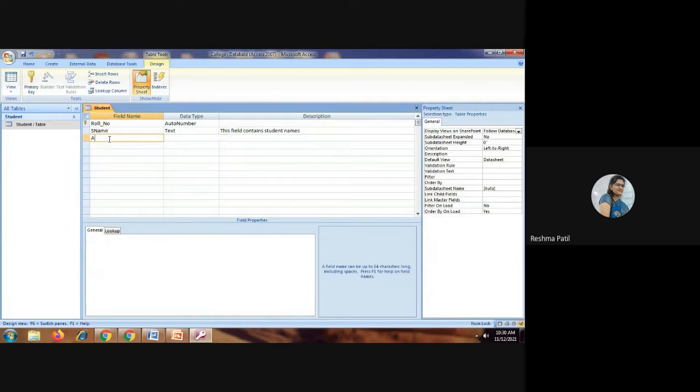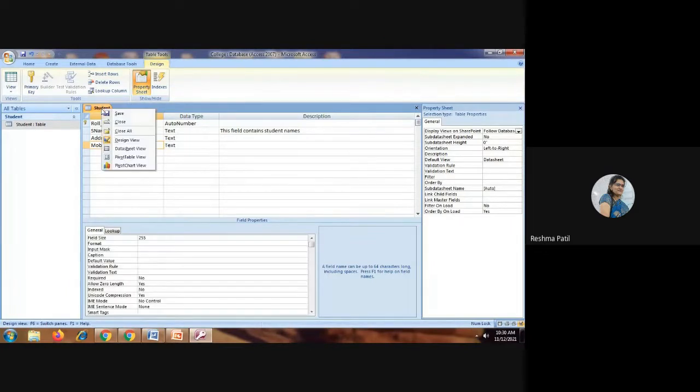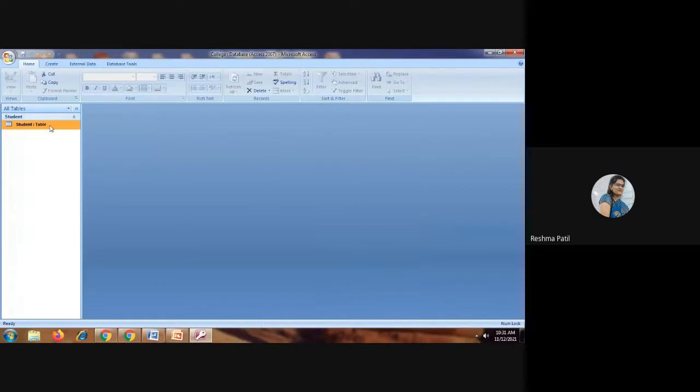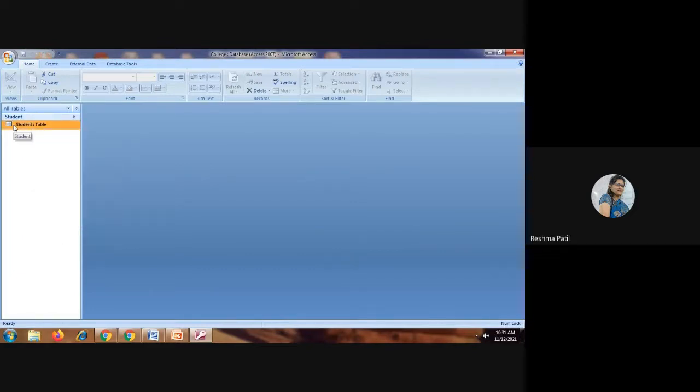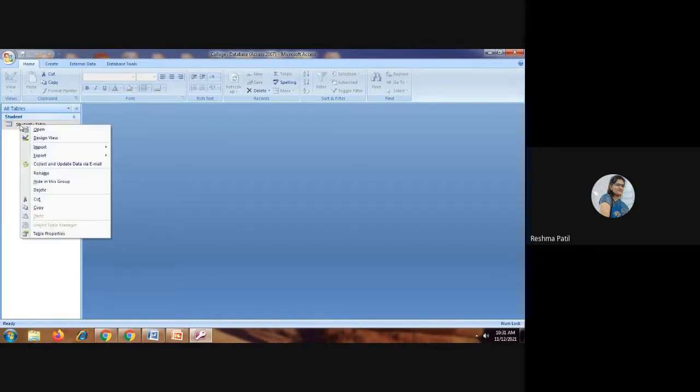Next, address, mobile number. So these are the fields. First we have to create the fields, and after creating the fields, now we can enter records into this table. For entering records into this table, we can double click on it, or right click on the table and open.